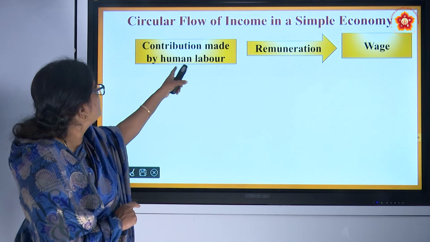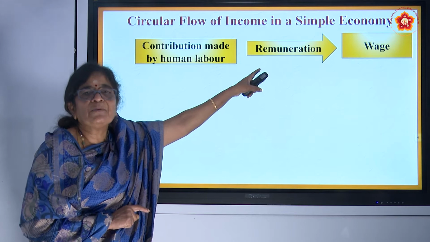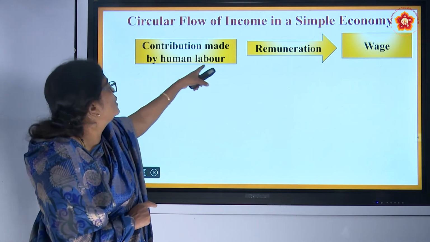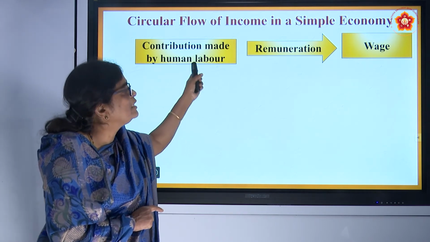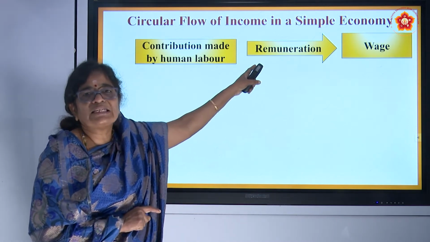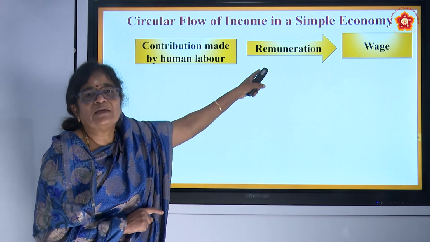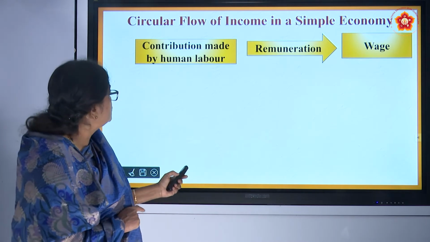You know, contribution made by human labor. What is remuneration? What do you mean by remuneration? Remuneration is the money paid for this human labor. The hours of labor or weeks of labor, how much money we pay, that is called remuneration. Also in some books they say rewards for the labor. Therefore, remuneration means money paid out for the labor, or wages, and it is called wage. And this is the first contribution.